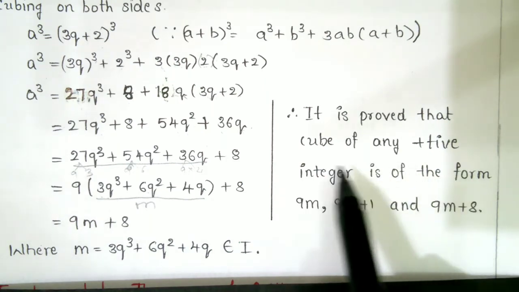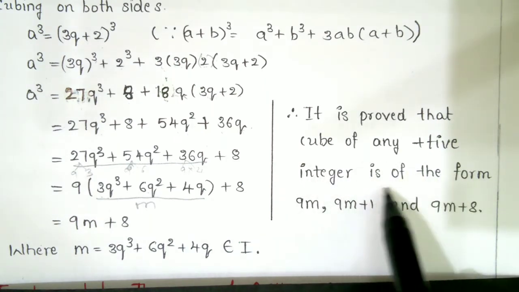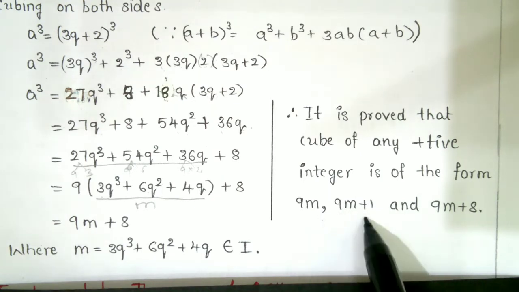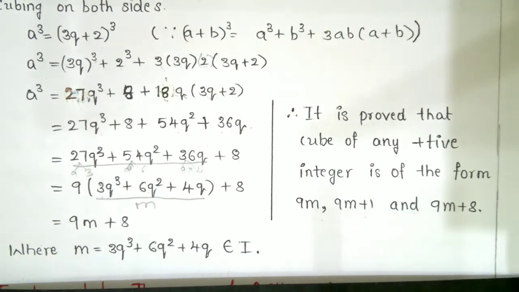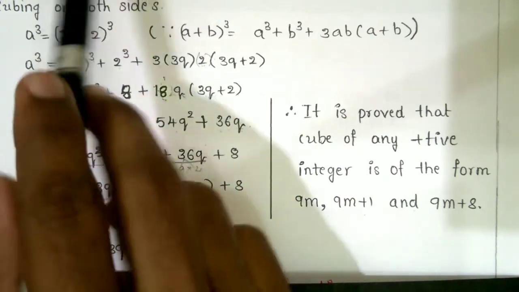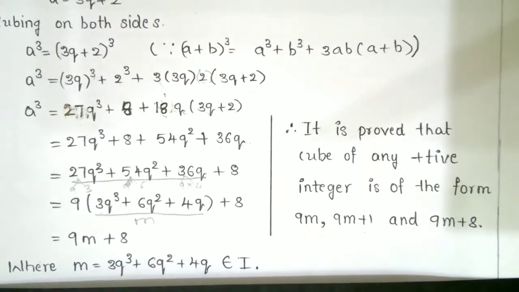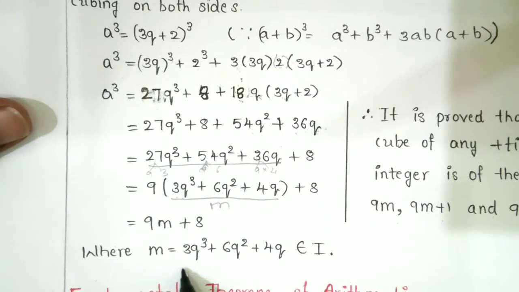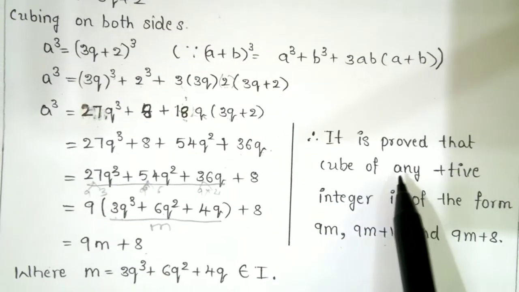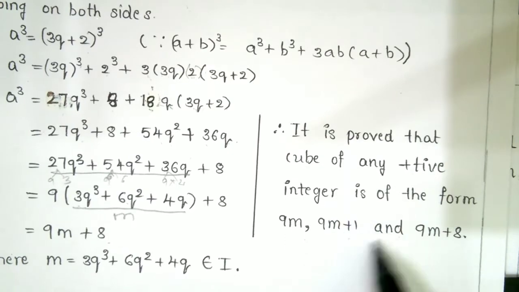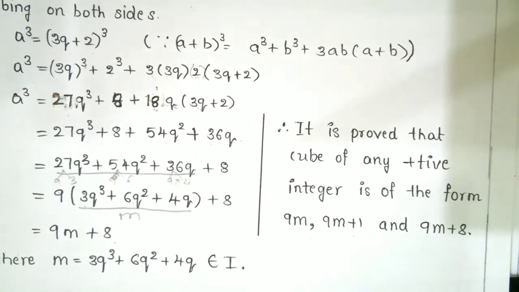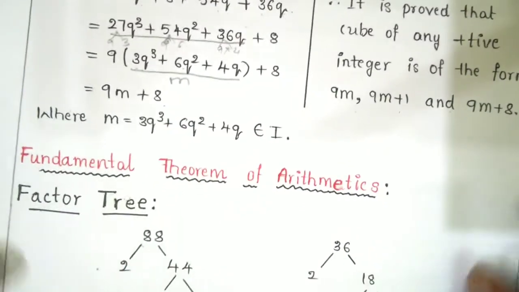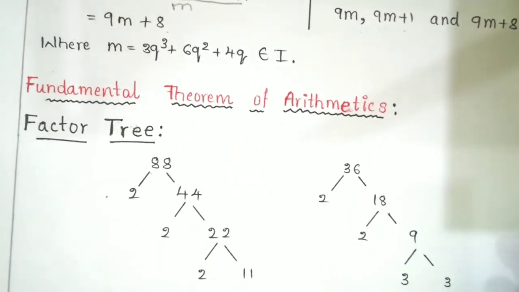So it is proved that the cube of any positive integer is of the form 9m, 9m plus 1, or 9m plus 8. The first case gives 9m, the second gives 9m plus 1, and the last gives 9m plus 8. Okay, so next we have to go through